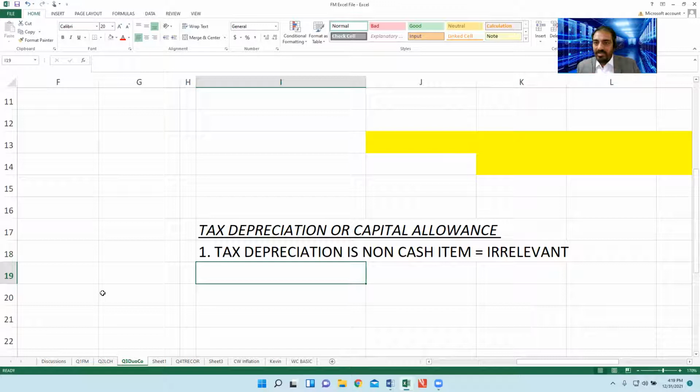Even accounting depreciation or tax depreciation, both are irrelevant. And we are not here to incorporate the tax depreciation in the NPV. Do remember that. Tax depreciation is a non-cash item. It's very absolute. Number two, second important point.